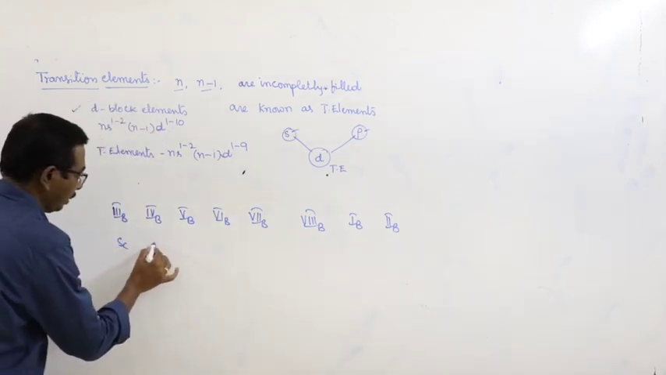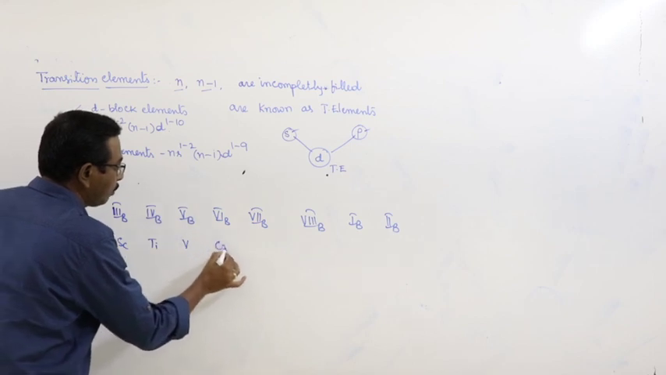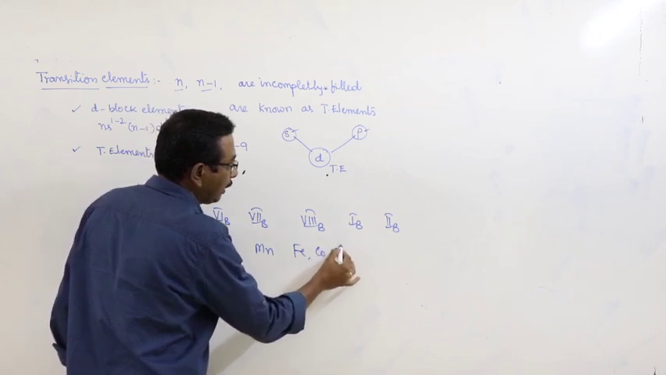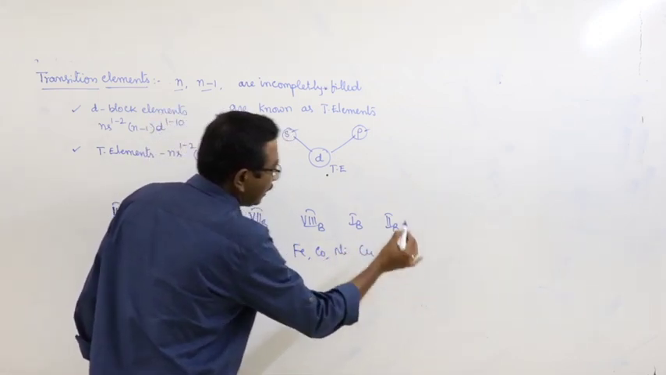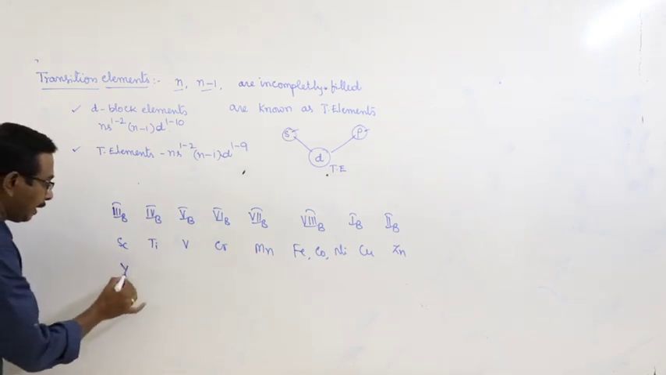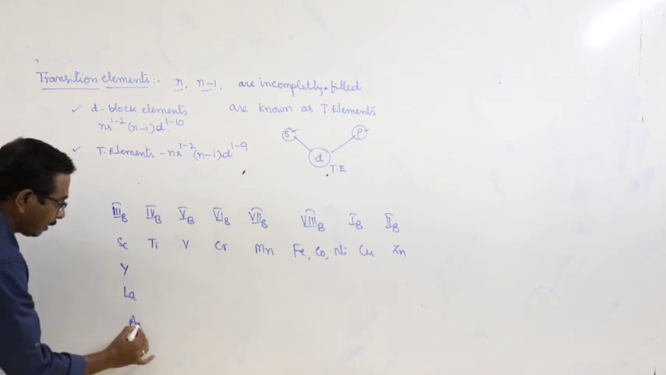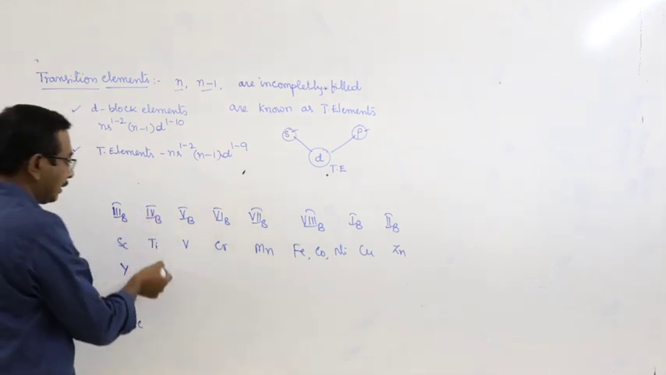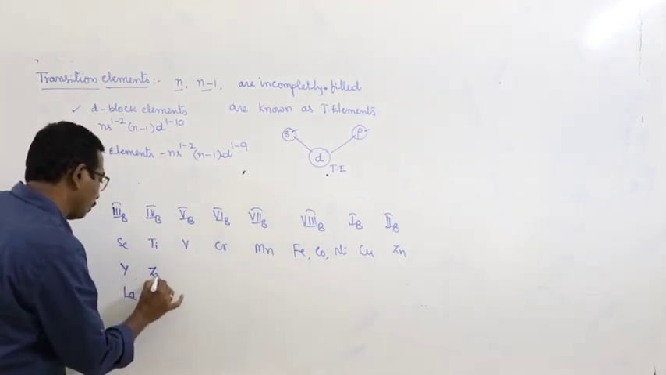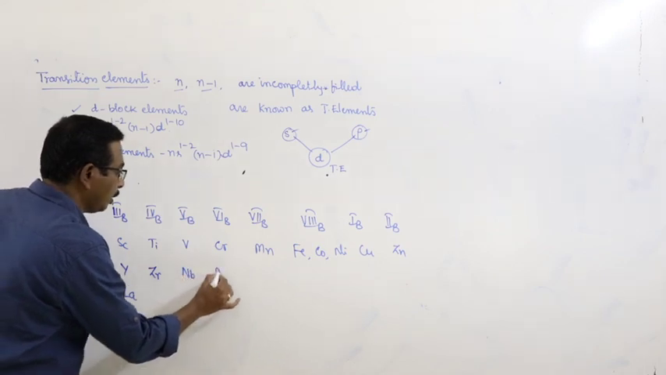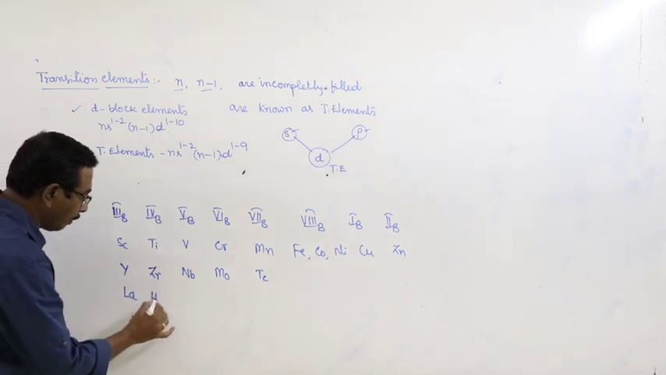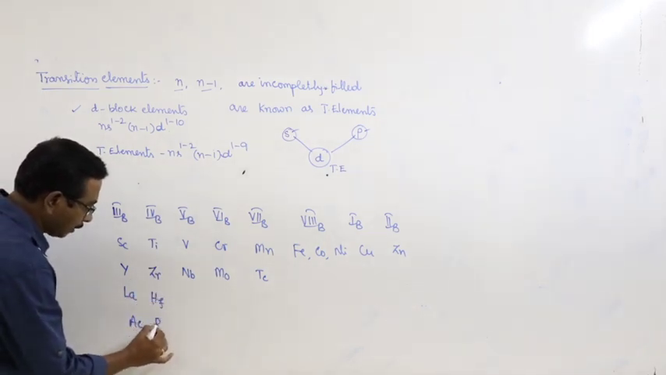Scandium, titanium, vanadium, chromium, manganese, iron, cobalt, nickel, copper and zinc. And this is the scandium group. Scandium, yttrium, lanthanum, actinium. This is the fourth B group, the titanium group. Yttrium, zirconium, niobium, molybdenum, technetium. Here fourth group elements, hafnium and this is rutherfordium.